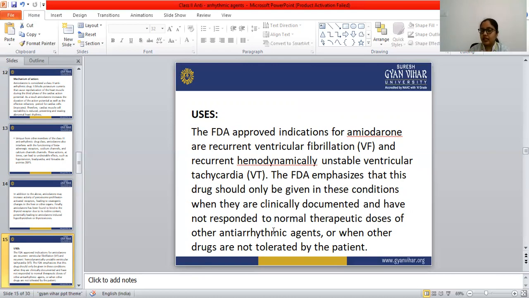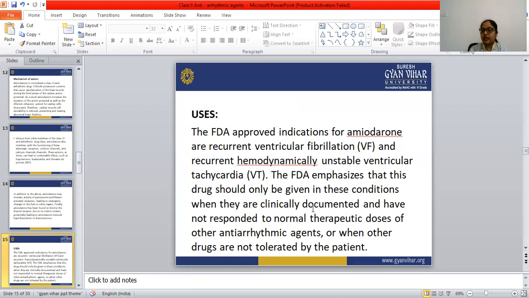Due to that reason, the FDA emphasizes that amiodarone is only given in these conditions. First, the condition should be clinically documented. Second, the patients have not responded to normal therapeutic doses of other antiarrhythmic drugs.